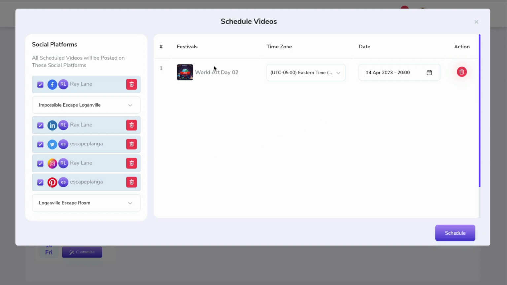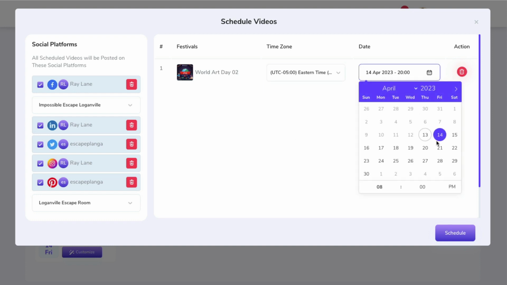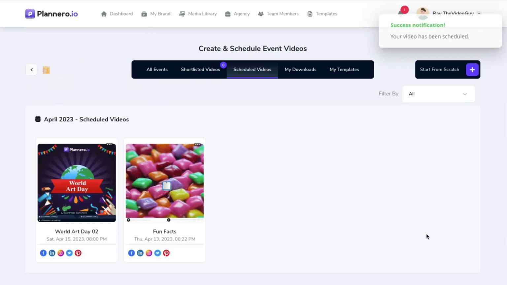Okay. Now, when do I want to do this? Well, let's find out. We got the time zone on Eastern, which is good. The date, so we want to put that out on the 15th. And what time do we want to do that at? Oh, I don't know. Let's do 1 o'clock since we're already at PM. So 1 o'clock PM, that's going to post that. And now we can schedule that out.